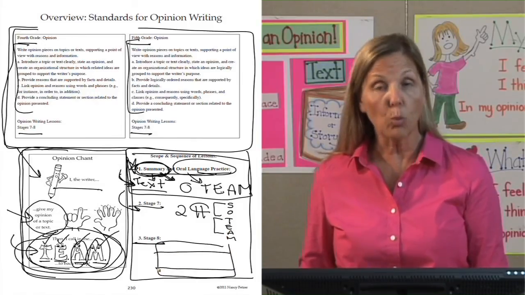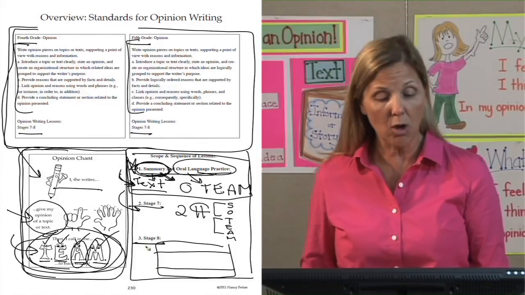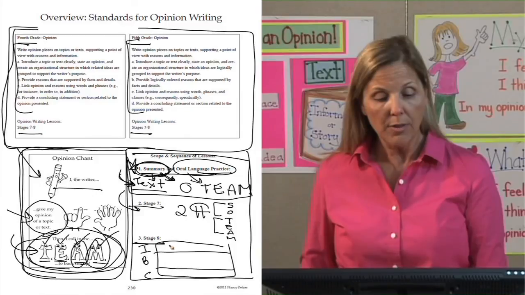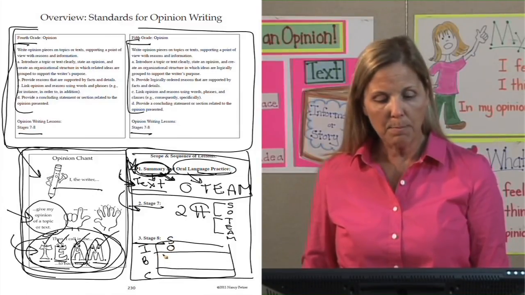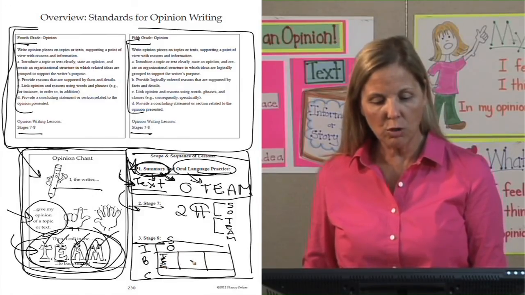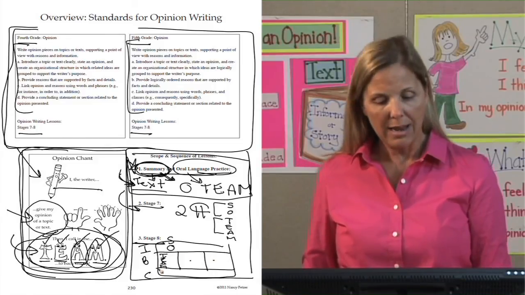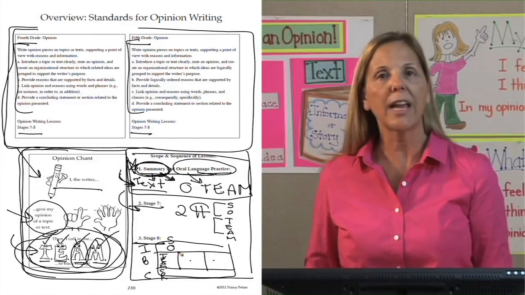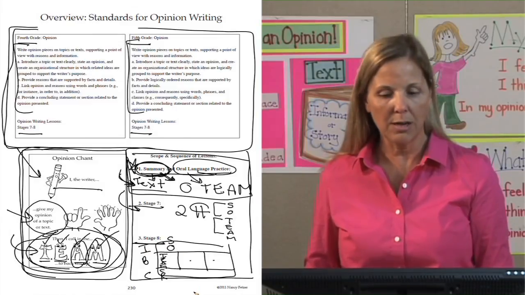They're going to go to the regular organizer we've been using all along with an introduction, a body, and a conclusion. The introduction will have the summary and the opinion, and the body will have your TEAMs. And it could have 1 TEAM, it could have 2 TEAMs, 3 TEAMs, and finally your conclusion will have a conclusion and a reflection where you reflect back on the entire opinion.